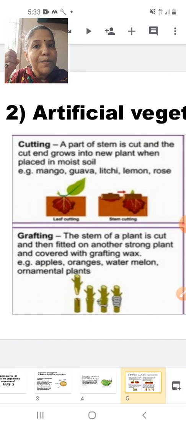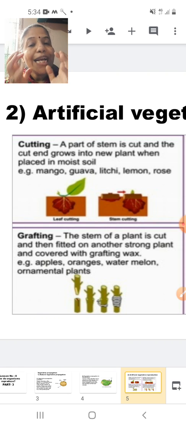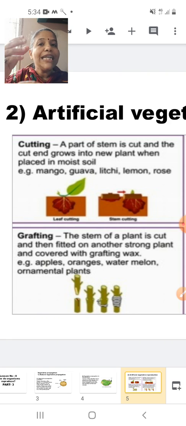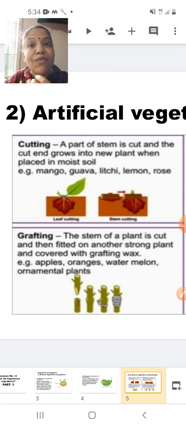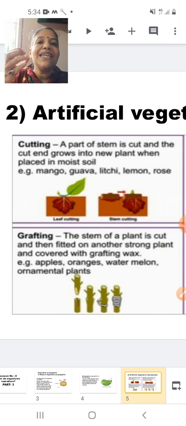So that stem I am going to cut and I will place the stem of B on it, and I am going to tie both of them together. There are different types of equipment which are available for grafting. After taking the stem of plant B and stem of plant A, which is already attached to the soil, I can wind it up with different types of equipment, like grafting wax and all. Grafting knife is there, grafting wax is there, then cover it.